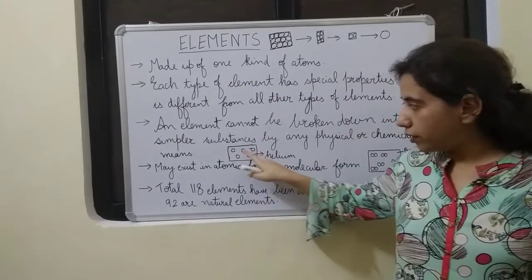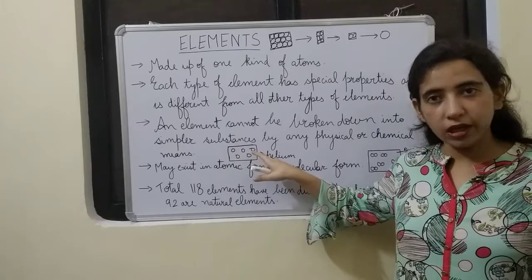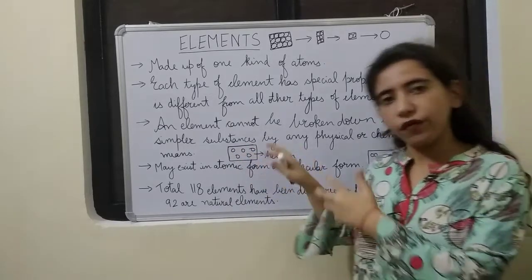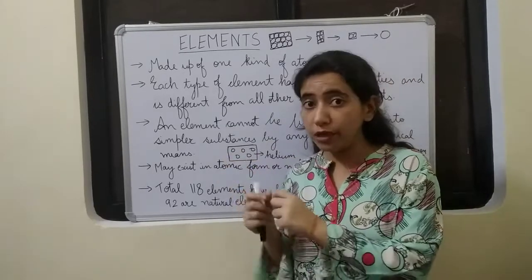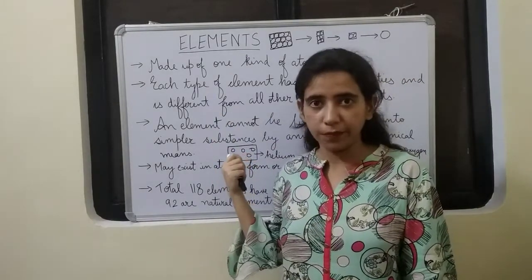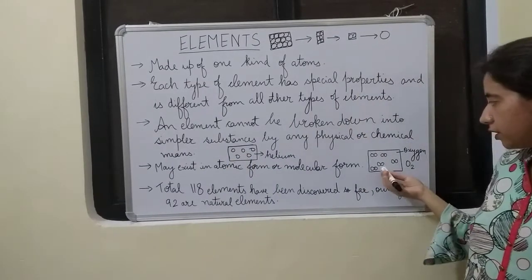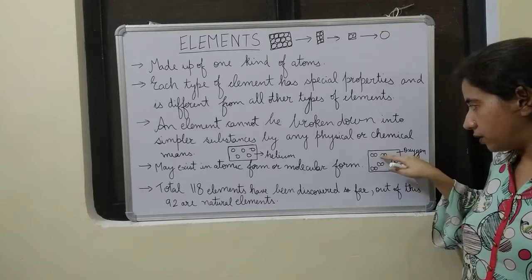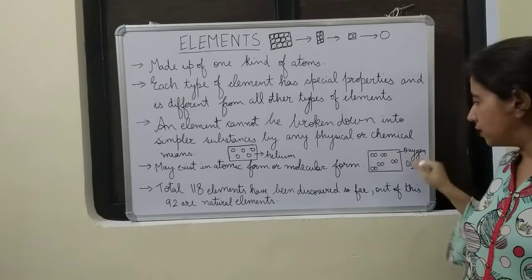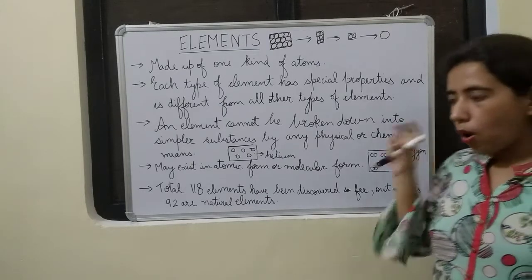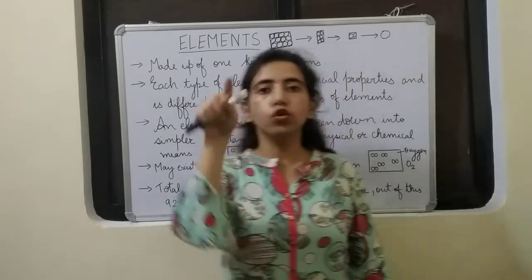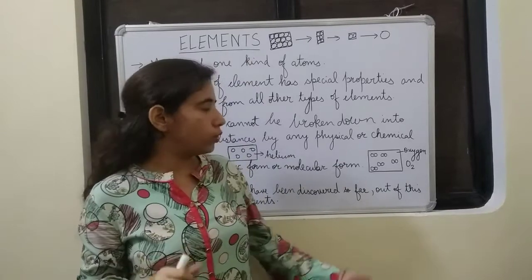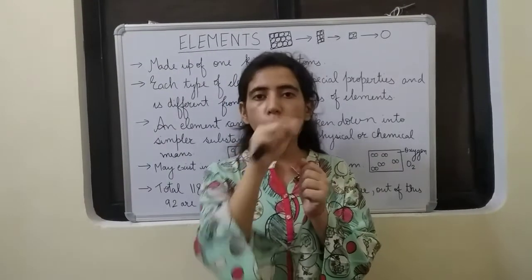So you see, the atomic stage is drawn here. All these five I have drawn are atoms of helium only. So helium is an element, isn't it? Then if you see in this diagram, I have drawn two atoms. They are combined. Actually this is the case with oxygen. Oxygen exists in the form of O2 molecule, where two atoms combine to form O2.